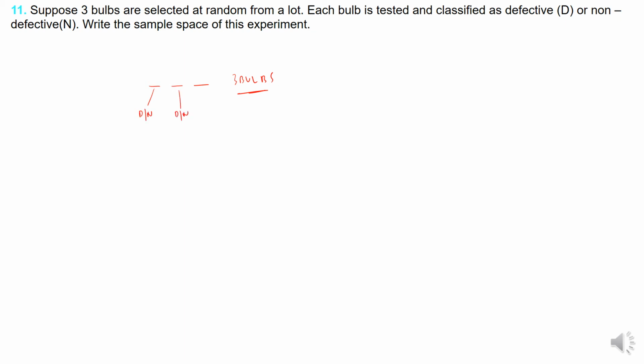So there are 2 ways for each. 2 into 2 into 2, 8 ways. So there are 8 possibilities, which means 8 outcomes in the sample space.